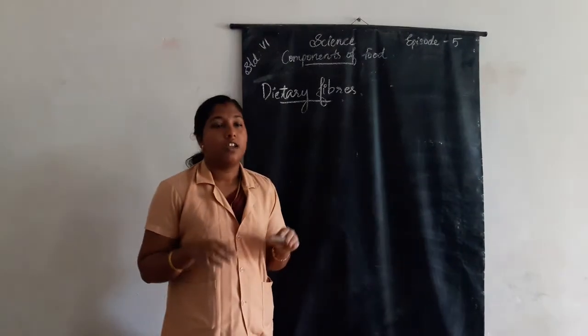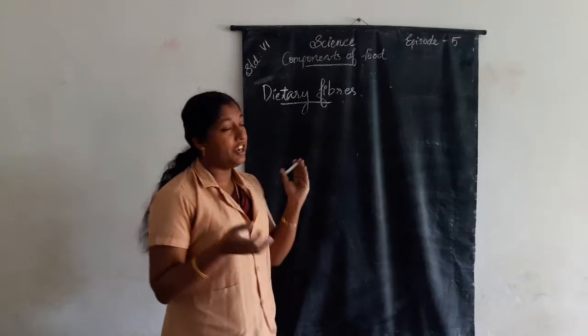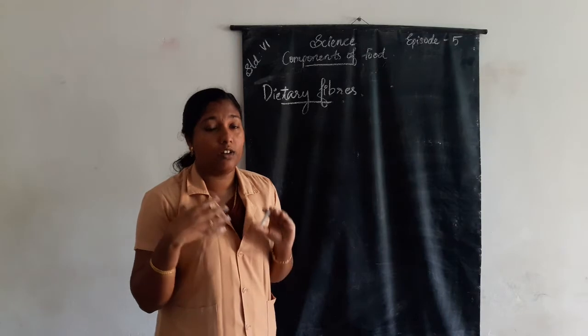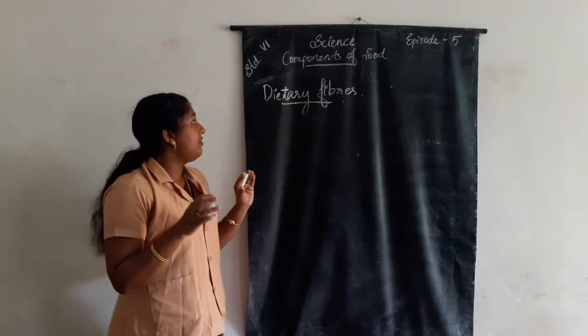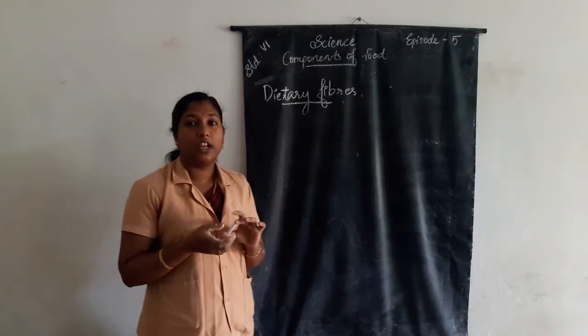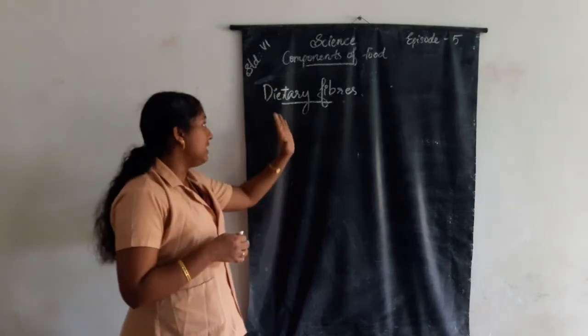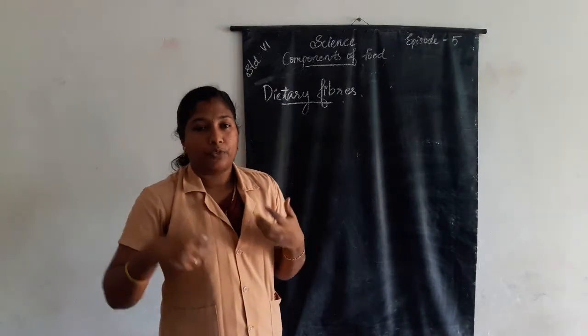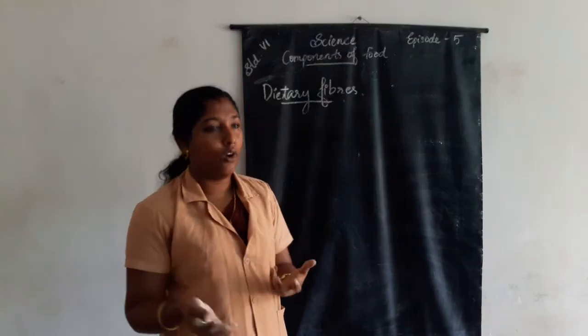Dietary fibers and water are also needed for our body. We already learned that dietary fibers and water are needed for our body. First one is dietary fibers. The dietary fibers also help our body to grow.